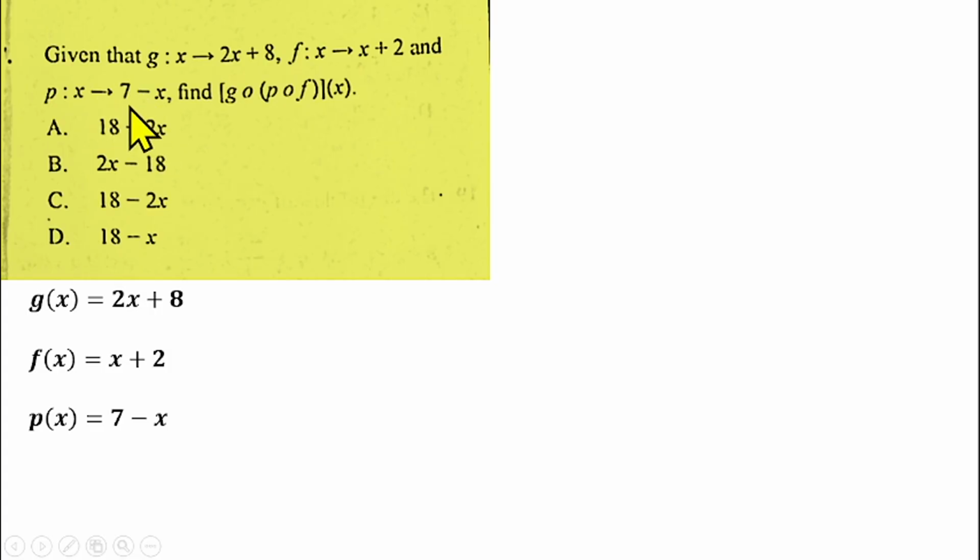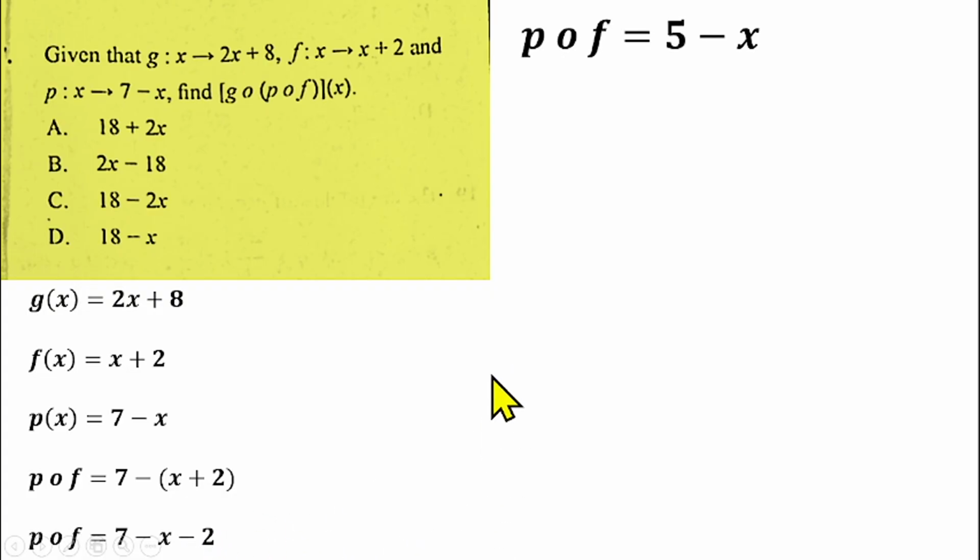That will give 7 minus open bracket x plus 2. That is to say, we are putting this f of x into p of x. Whenever we see x, we put x plus 2. So that gives us this. I can simplify this further by opening the brackets. So I'll be having 7 minus x minus 2. And 7 minus 2 is going to give us 5. So you have 5 minus x, that is p of f.